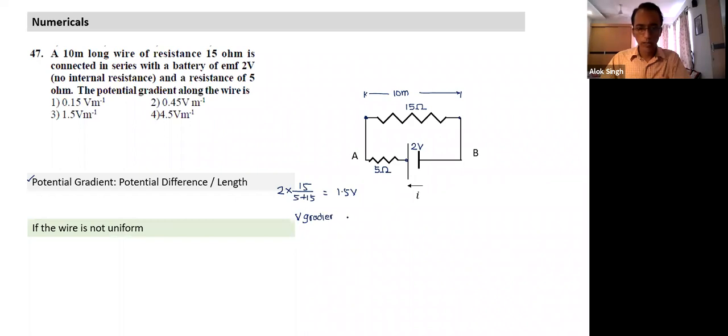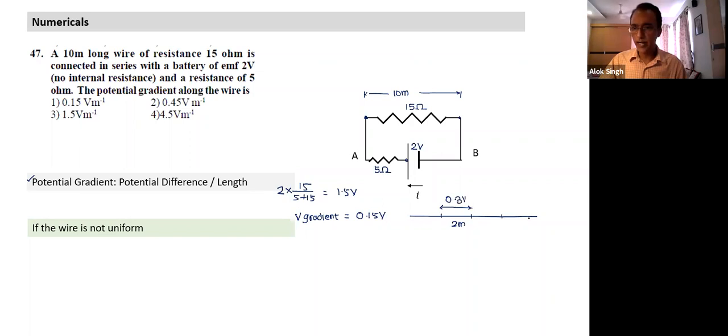So what does it mean? Every meter I move, I'll find the potential keeps dropping by the same amount. What amount will it drop? It will drop by 0.15 volts. This wire is 10 meters long. If I take any two points at a distance of 2 meters, the potential difference between them will be 0.3 volts.